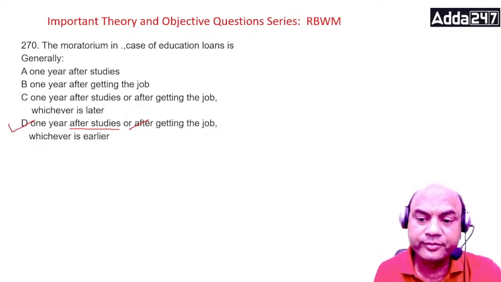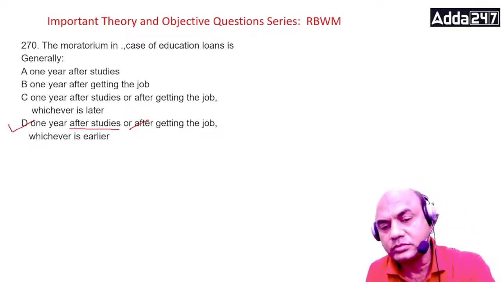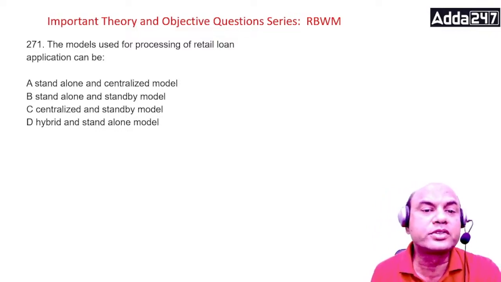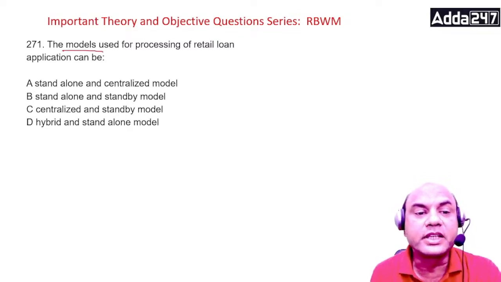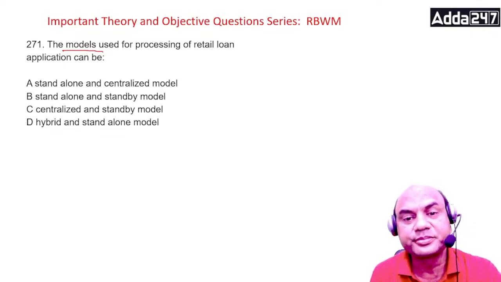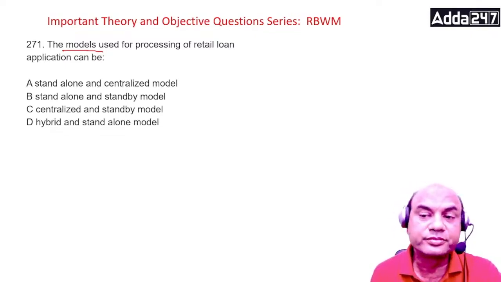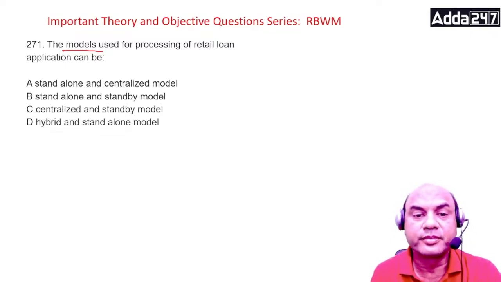Okay. Next one. The models used for processing the retail loan application are. So what are the models used? Standalone and centralized models, standalone and standby models, centralized and standby models, hybrid and standalone models. Think over it.